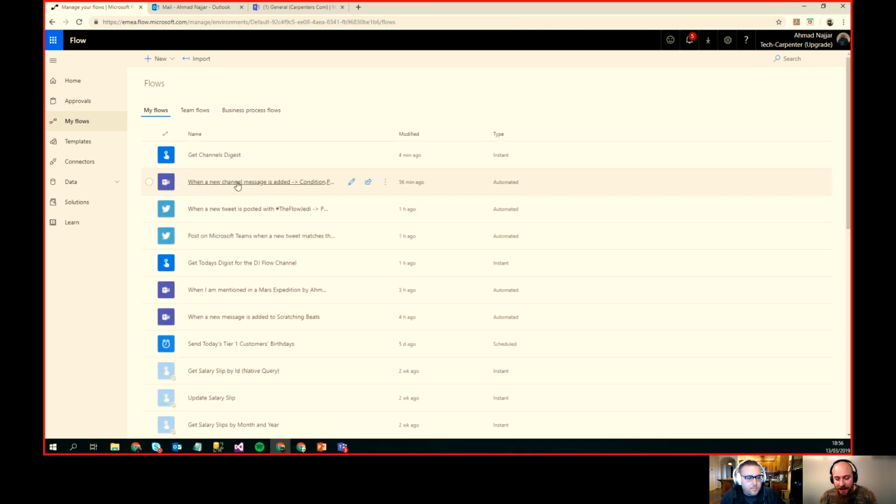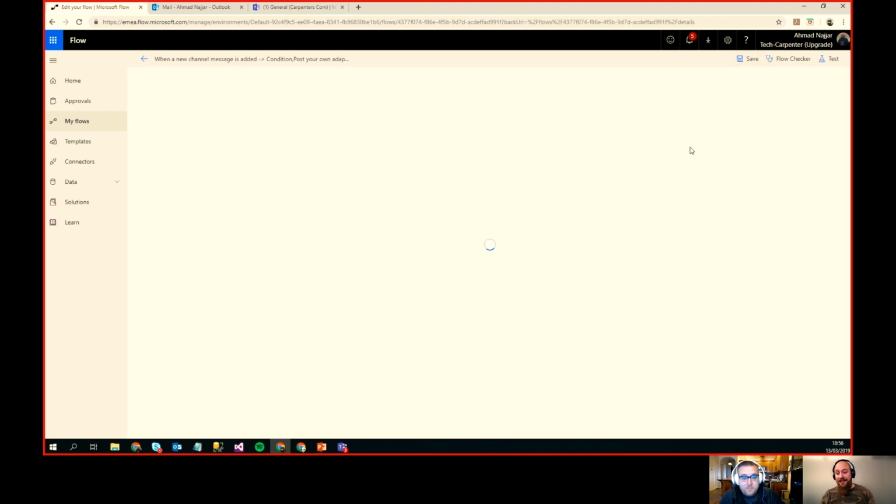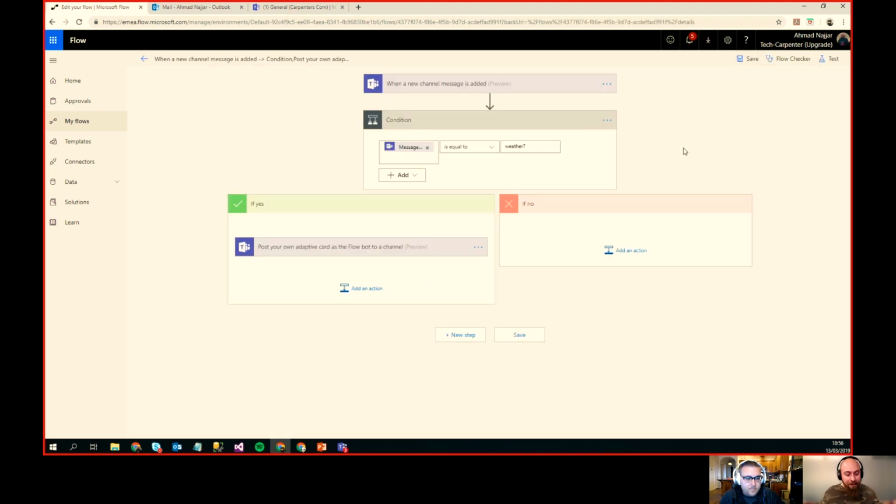All right, one last thing I guess we need to see here, which is posting your own adaptive card. What we have here is a very simple flow. I didn't mean to make it complicated, because you could just play around with the adaptive card and put in your own stuff. If you don't know about adaptive cards, you could just go check that out at adaptivecards.io, which is a site from Microsoft.